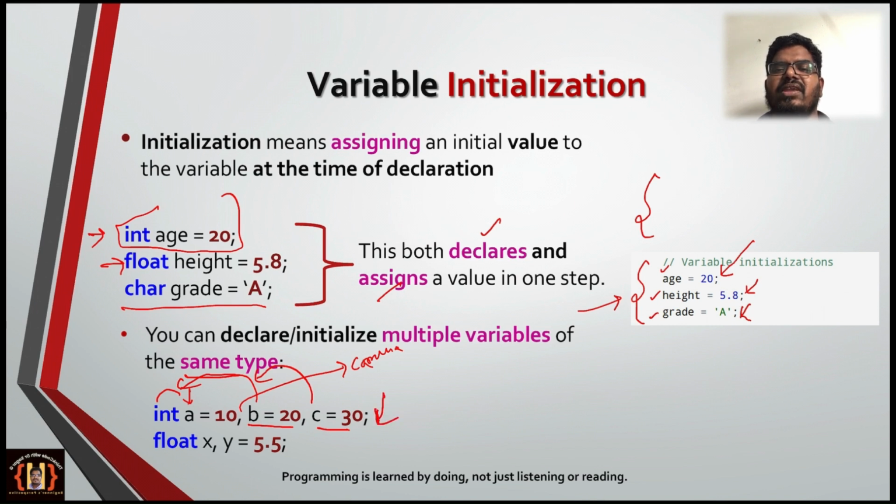Similarly, here I declared the X value, but I have defined and initialized the Y value. So this is also possible, right? X and Y are multiple variables of the same type float. Similarly, A, B, C are multiple variables of the same type integer.